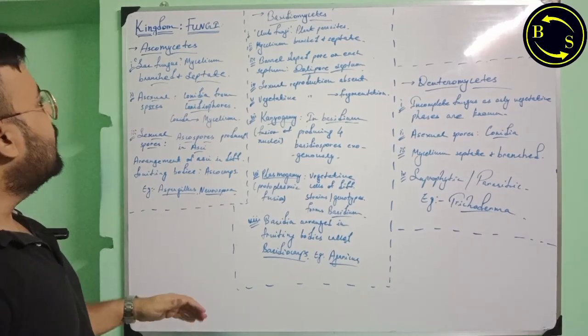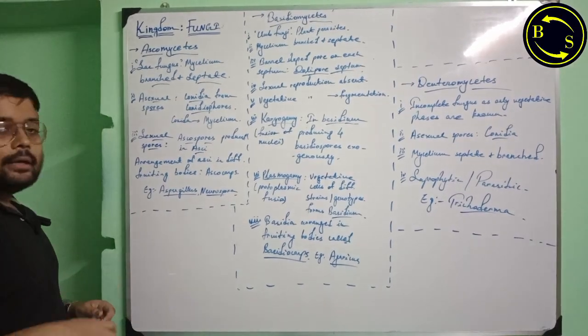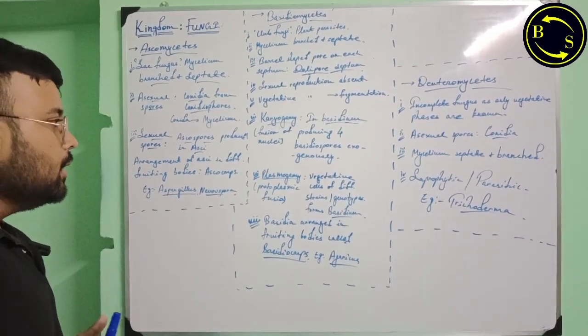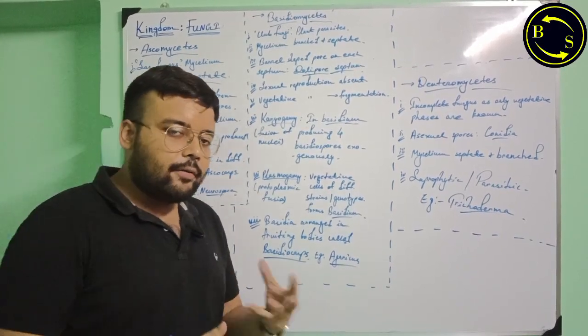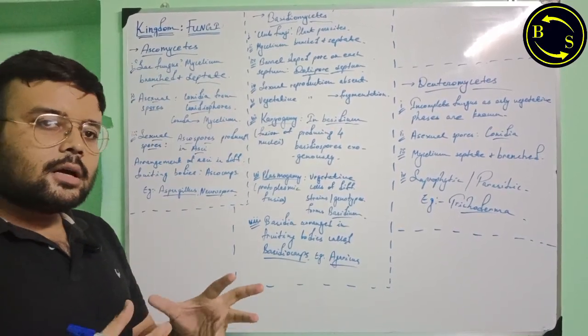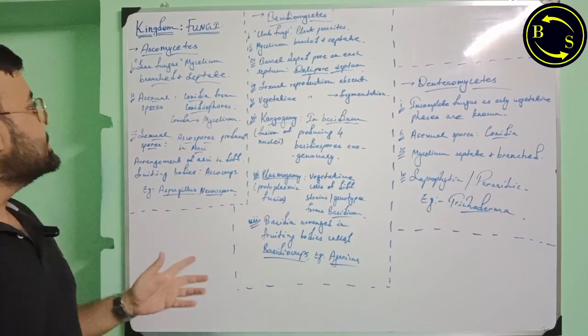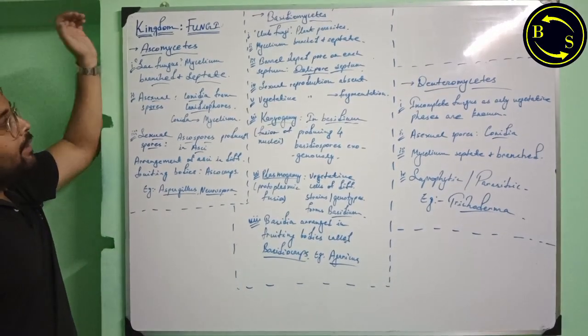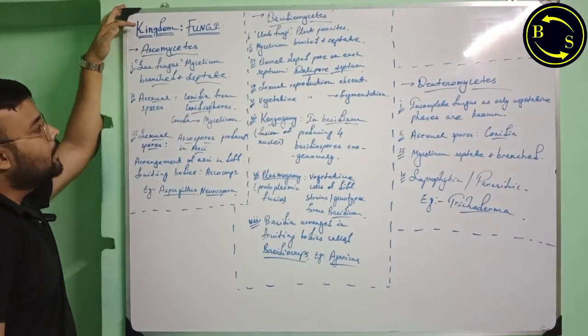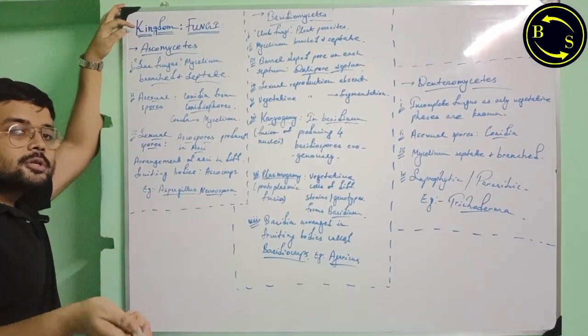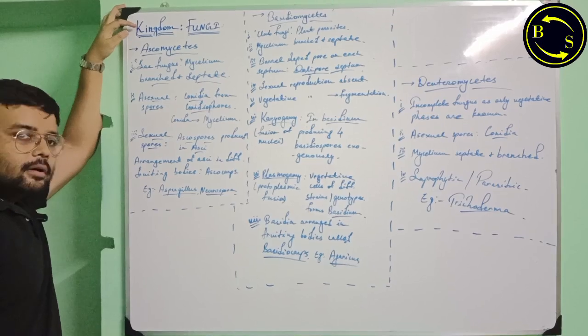Now we will look into the class Ascomycetes. These are known as sac fungi because their bodies, their mycelium or network of hyphae, look just like a sac. Their mycelium is branched and septate, hence they can reproduce vegetatively, as I have just discussed.